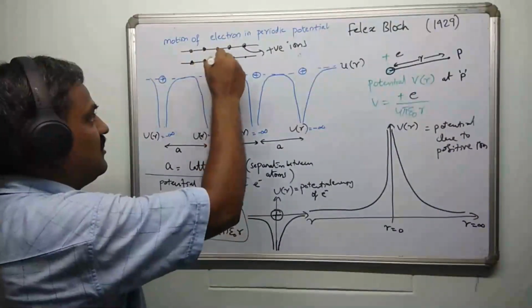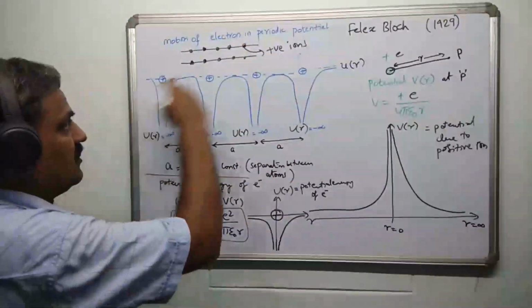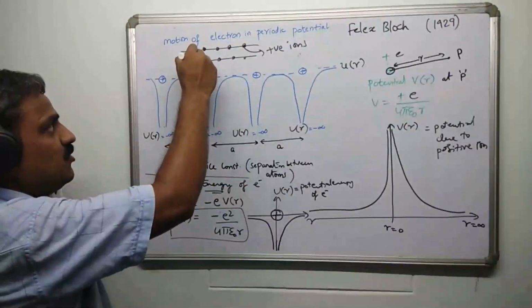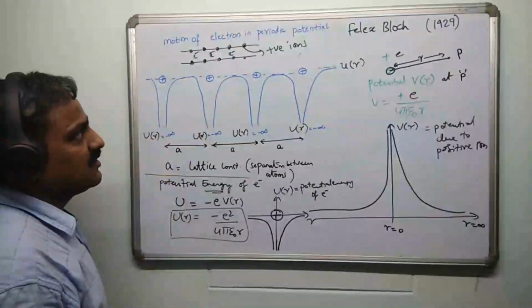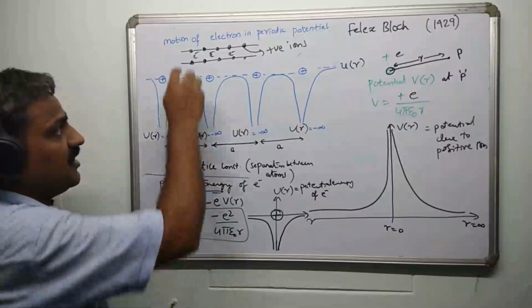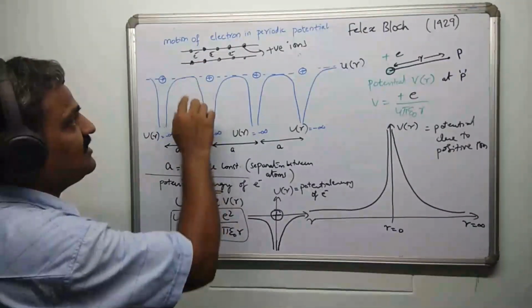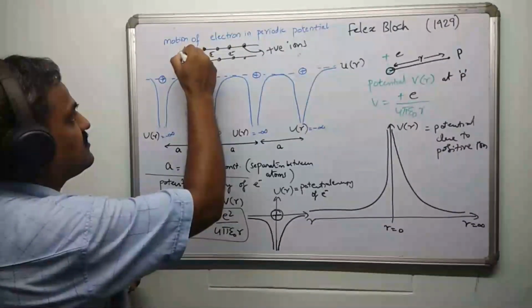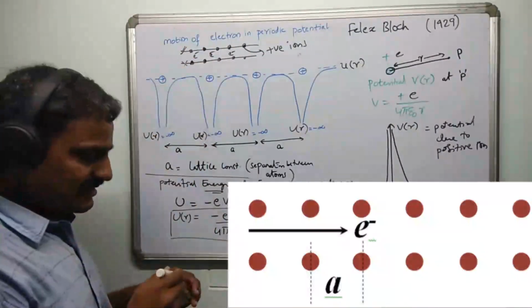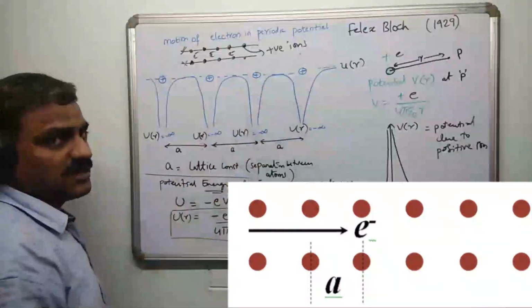These valence electrons, or loosely bound electrons, may be coming out of this lattice, and they may be roaming freely somewhere like this. They may be going this side or that side. So these free electrons are going to encounter some kind of potential. For that potential, I am choosing only one row of atoms. You can see I am considering only this. This is not considered. Actually, atoms are in a three-dimensional array, but for simplicity, I am taking the one-dimensional case.